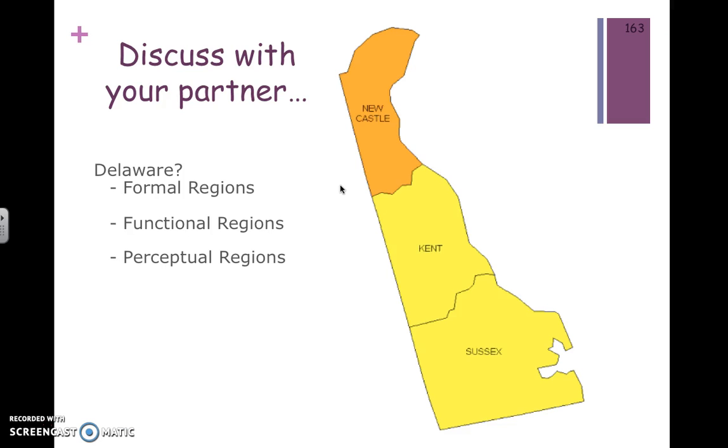We're also going to do the same thing with Delaware. What are the formal, functional, and perceptual regions inherent within our tiny first state?